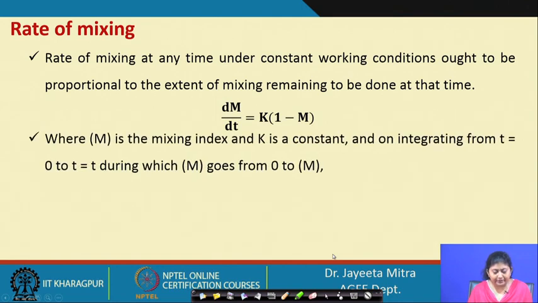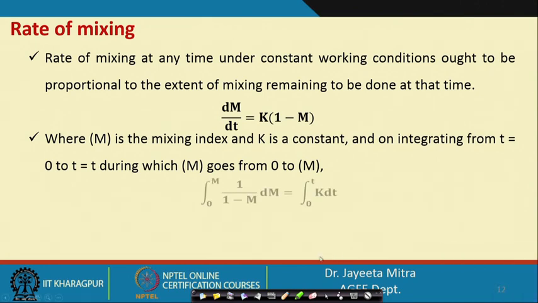Capital M is the mixing index and k is a constant, and on integrating from t equal to 0, when the mixing starts, to t equal to t, during which m changes from 0 to a certain mixing index.